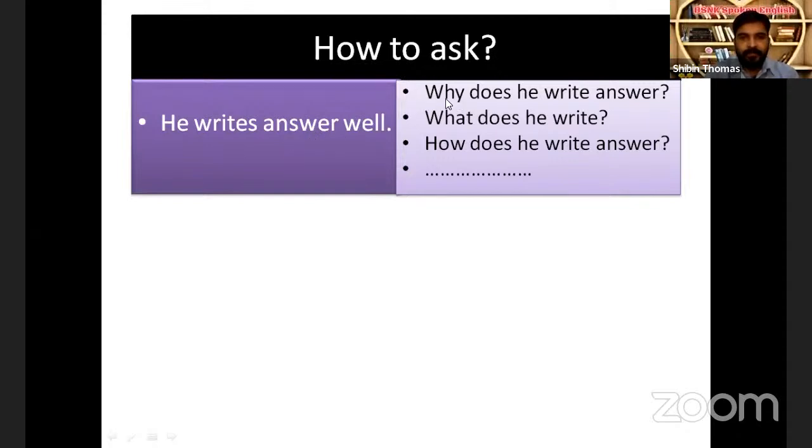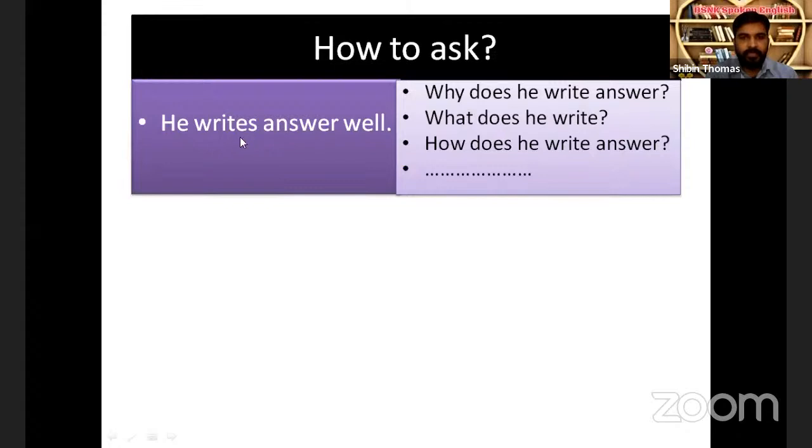So the pattern is question word, auxiliary verb, subject, main verb, object, and then at last the word well, that's an adverb. Then next question, what does he write? We can form a question with the question word what. What does he write?